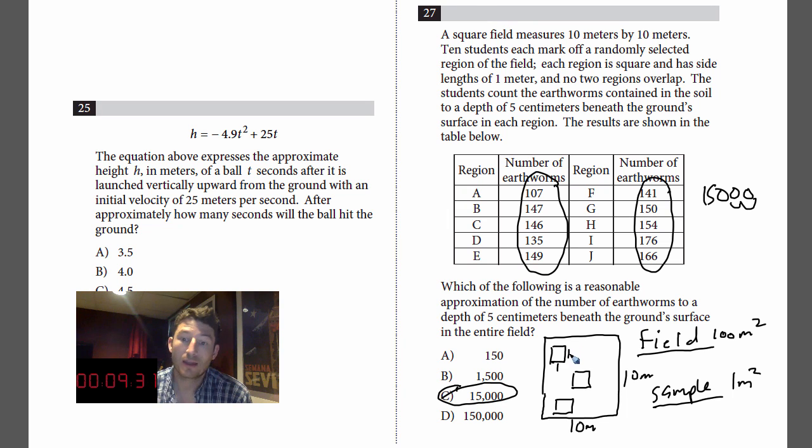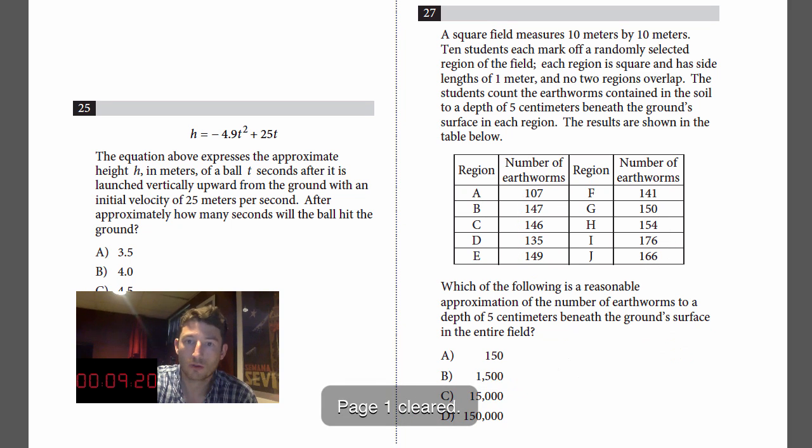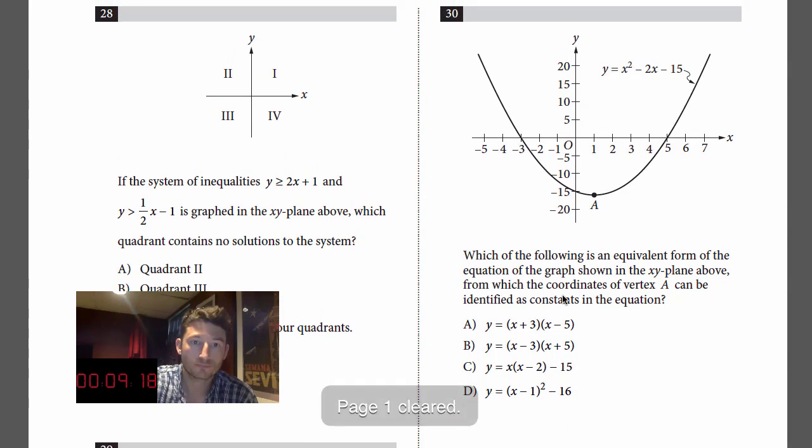Hope you guys understood the logic of that, because if each little patch has about 150 earthworms, and those patches make up 1/100th of the field, the total amount of earthworms is just going to be 100 times whatever that little sample reveals. All right, that's it. Okay, number 28.